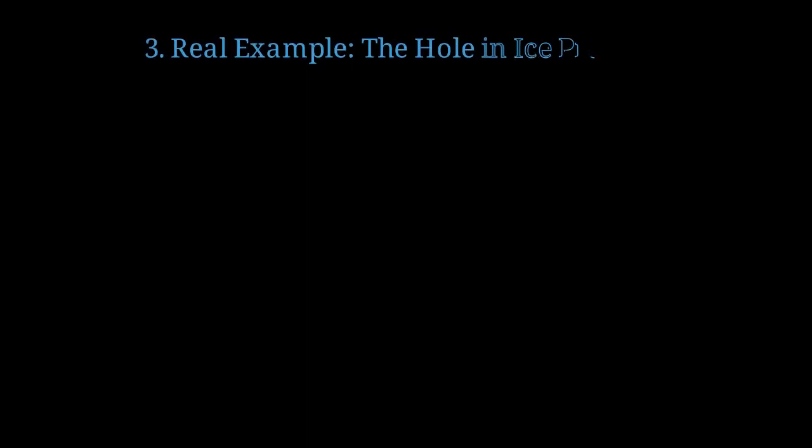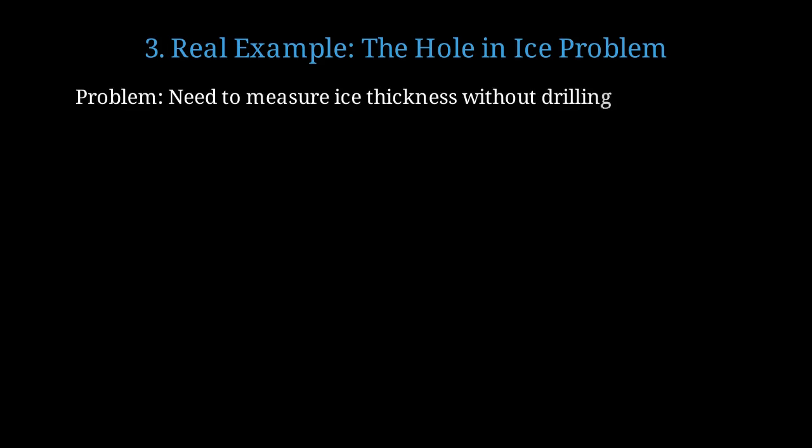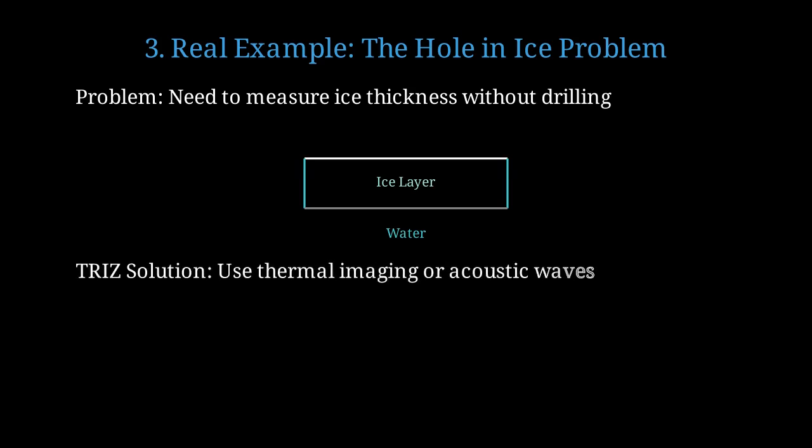Let's see TRIZ in action with a classic problem that demonstrates its power. Imagine needing to measure ice thickness on a frozen lake without drilling holes, which would weaken the ice structure. The contradiction is clear. We need information about ice thickness but cannot physically penetrate it to measure. TRIZ Principle 24, Intermediary, suggests using a field rather than mechanical contact. The solution uses thermal imaging or acoustic waves to measure thickness non-invasively.